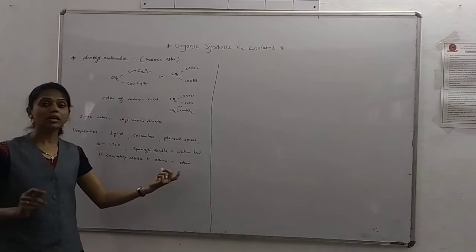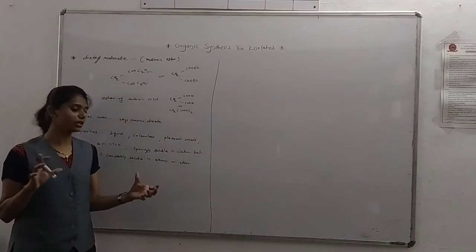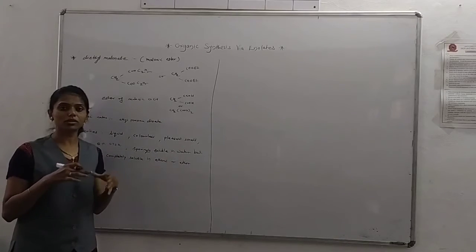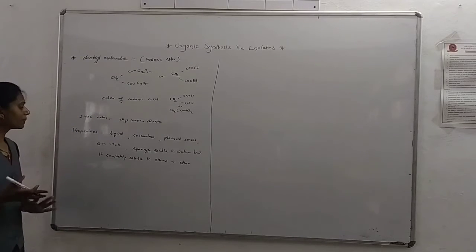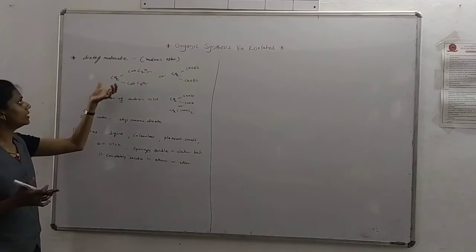That means it is completely soluble in organic solvents. Ethanol and ether are organic solvents. So these are the properties of malonic ester.